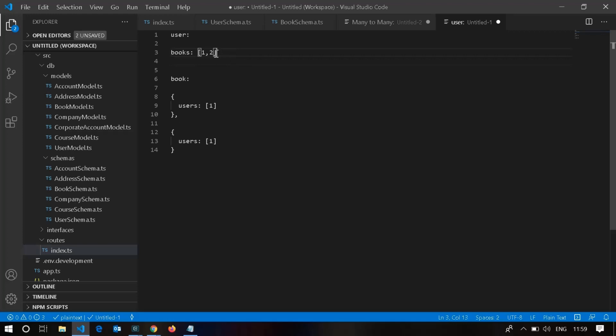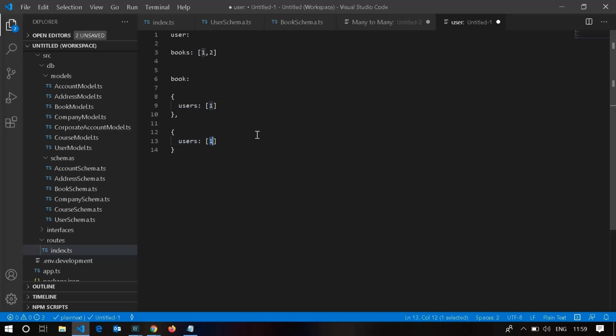As you see, assume these 1 and 2 are the primary IDs of book. This is the user collection and the book collection. These are the multiple instances of the books, and each will have a single user ID. Multiple instances of books belong to a single owner.